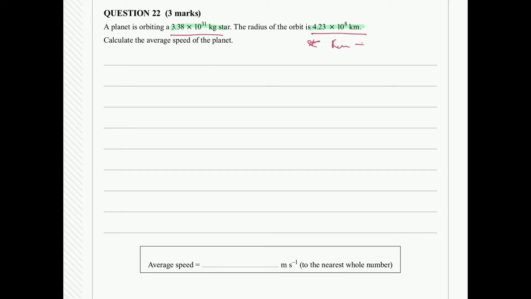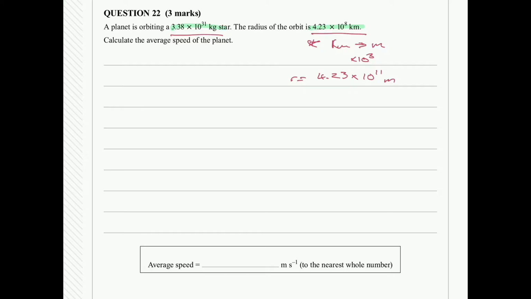The conversion for kilometers to meters is times 10 to the 3. So that is going to be 4.23 times 10 to the 11, because I'm just tacking on that 10 to the 3 to that 10 to the 8. And that's going to be in meters. So I'm just going to write that down now. So we know we're working with the SI units.